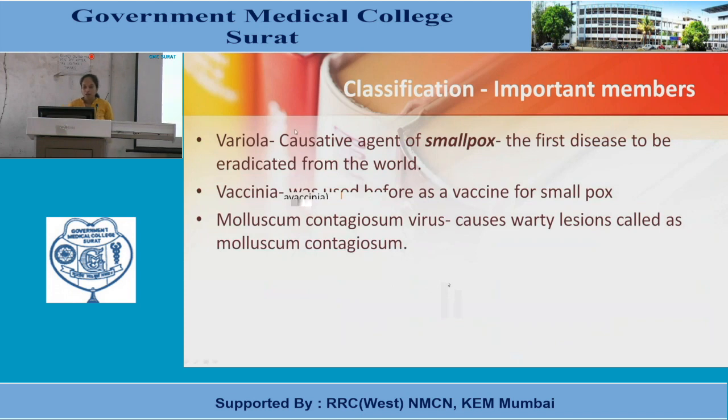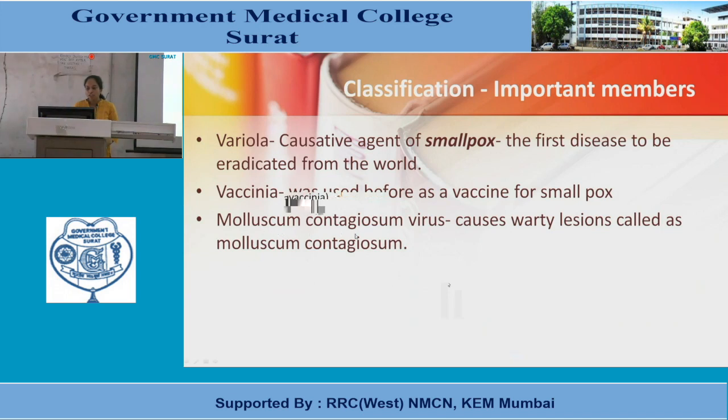Important members are Variola, Vaccinia and Molluscum contagiosum viruses of this Poxviridae. Variola is the causative agent of smallpox, the first disease to be eradicated from the world. Vaccinia was used before as a vaccine for smallpox.